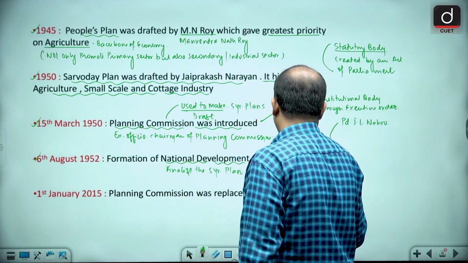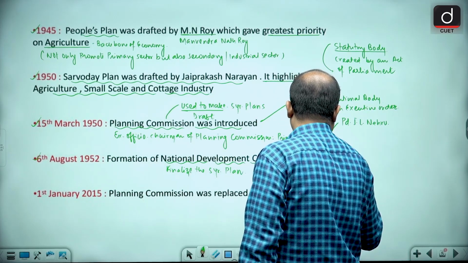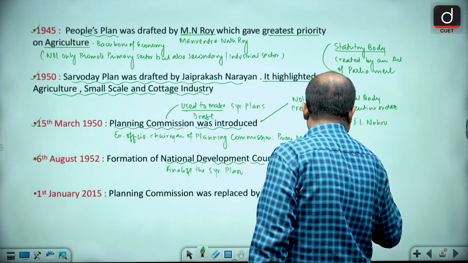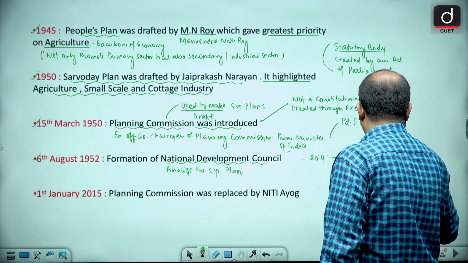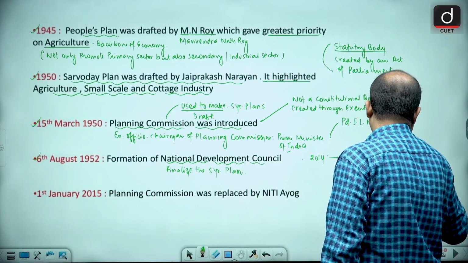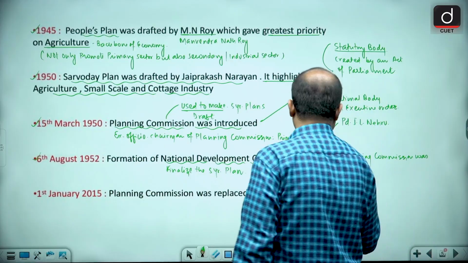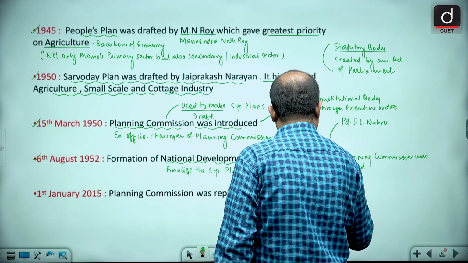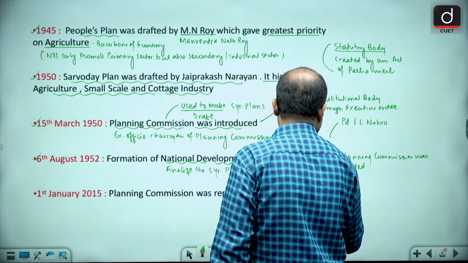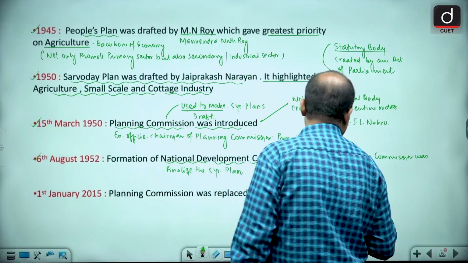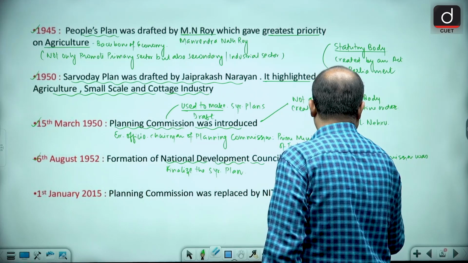Now guys, it was decided in August 2014 that the Planning Commission was ended. So the BJP government finally decided to discontinue it.